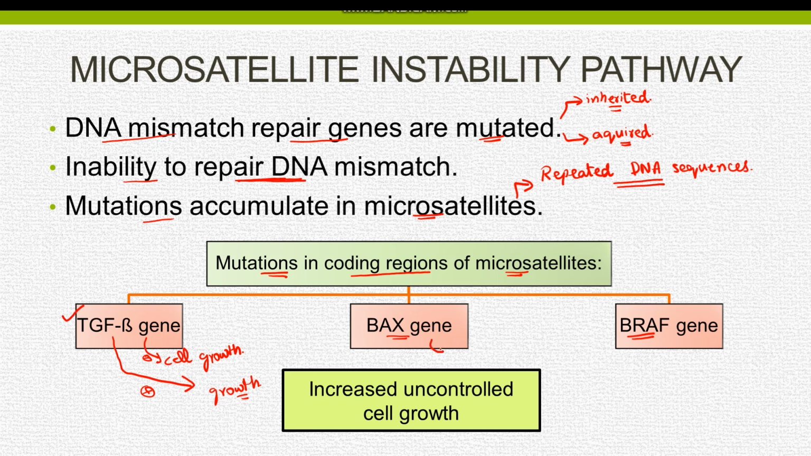The BAX gene is a pro-apoptotic gene, and again the mutation in the BAX gene results in inhibition of apoptosis and proliferation of the cell. The BRAF gene is a proto-oncogene, and the gain of function mutation in the BRAF gene results in increased and excessive cell replication and growth, leading to formation of adenocarcinoma of the colon.